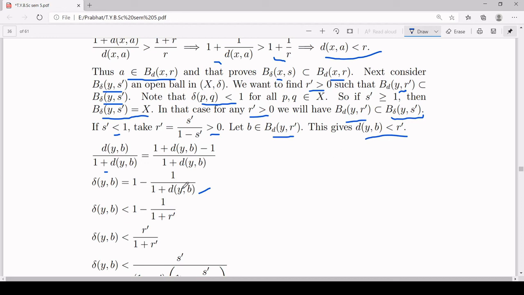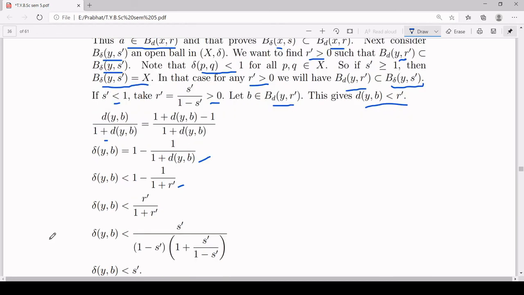So that is what I have got: 1 minus 1 upon 1 plus d(y,b) is less than 1 minus 1 upon 1 plus r'. Now you make the denominator equal, so you will have 1 plus r' minus 1 upon 1 plus r'. The 1 and 1 get cancelled to give you r' upon 1 plus r'.